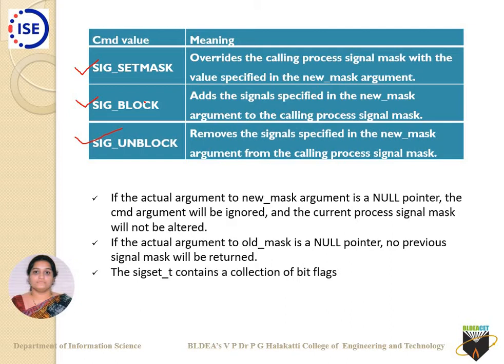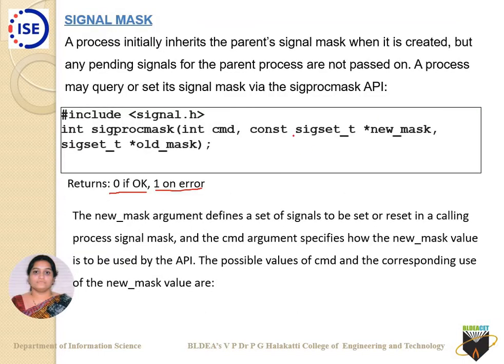If the actual argument to new mask is a null pointer, the command argument will be ignored, and the current process signal mask will not be altered. If the actual argument to old mask is a null pointer, no previous signal mask will be returned, and whatever is specified in the new mask will be carried forward. The sigset contains whatever is there in the sigset.